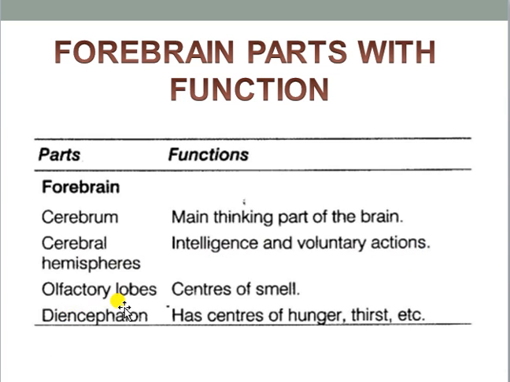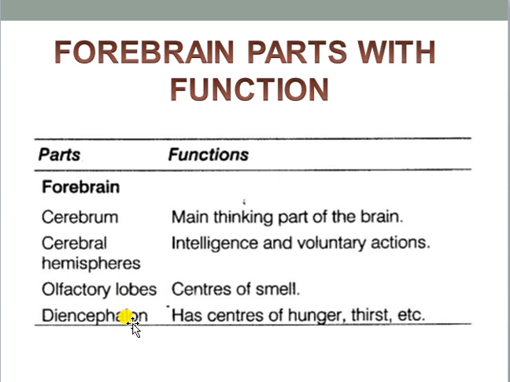Now if we go to the olfactory lobe, it contains two parts: one is the olfactory bulb, another one is the olfactory stalk. The olfactory bulb and olfactory stalk, which make up the olfactory lobe, are responsible for olfaction. Whatever olfactory stimulus is taken by our nostril or nasal cavity is sent to the brain, specifically the olfactory lobe, because it analyzes the type of smelling stimulus, and after that this part gives the response against that specific stimulus.